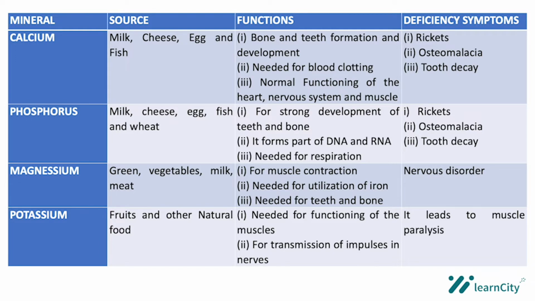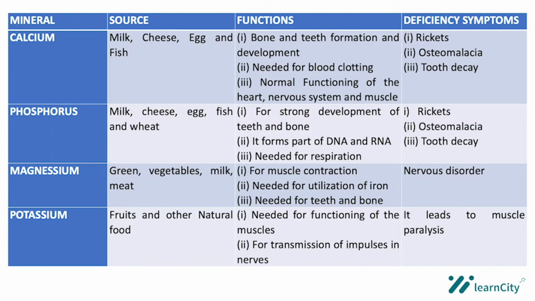The sources of phosphorus are milk, cheese, egg, fish, and wheat. The functions: number one, it is needed for strong development of teeth and bones. Another function is that it forms part of DNA and RNA. The full meaning of DNA is deoxyribonucleic acid, and RNA is ribonucleic acid. Another function of phosphorus is that it is needed for respiration.